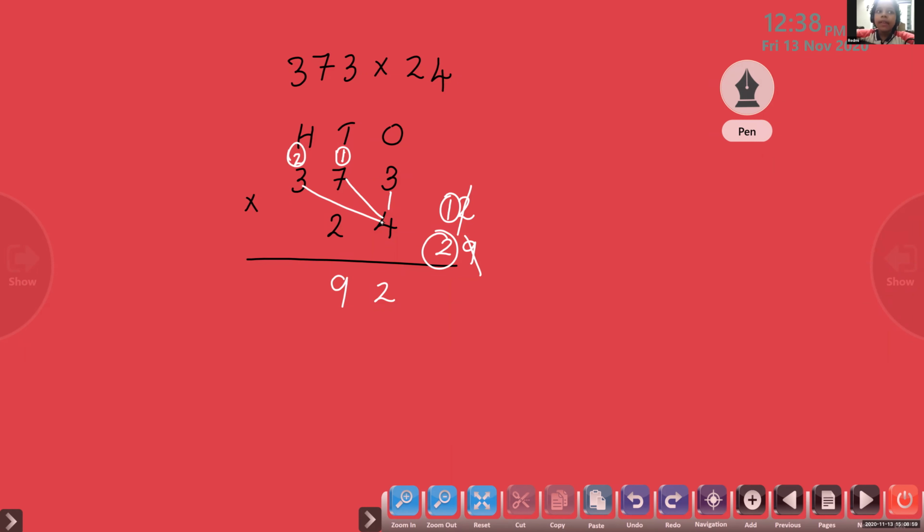Now 3 into 4? 12. 12 plus 2? 14. 4 here in the hundreds place, 1 in the thousands place. Okay. Now you can mute your audio. Next step, Casina should say. Casina, please unmute.